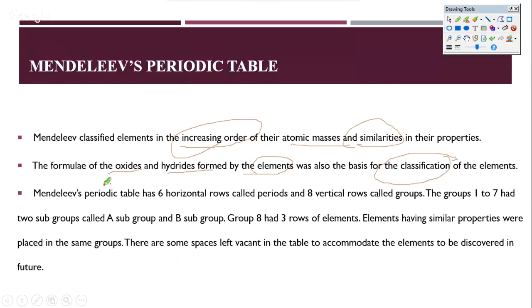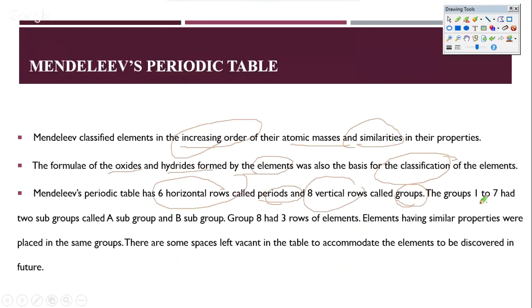Now Mendeleev's table simply had 6 horizontal rows and 8 vertical rows called groups. You will see that these horizontal rows that Mendeleev had are what we started calling periods, and he gave the name periods. And the 8 vertical rows are what he gave the name groups.